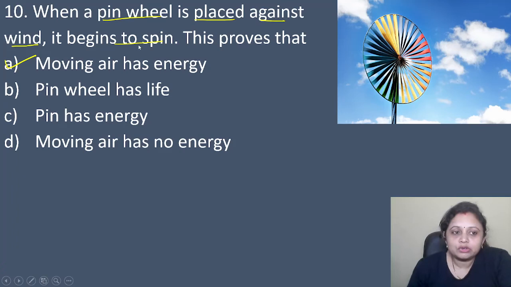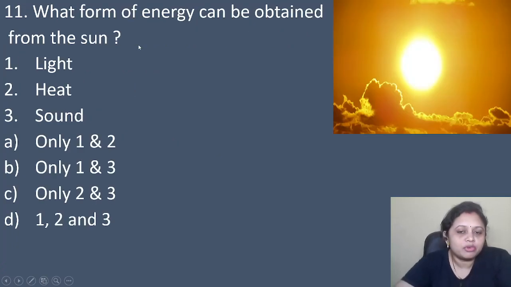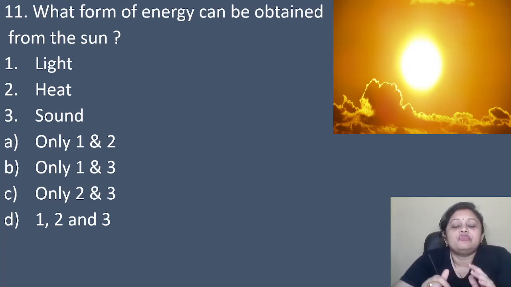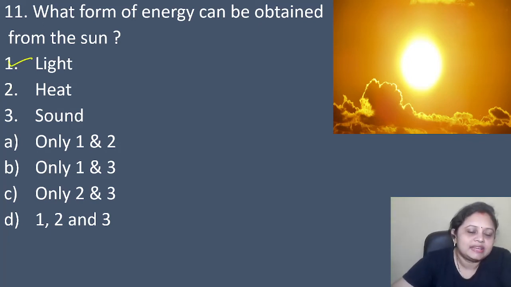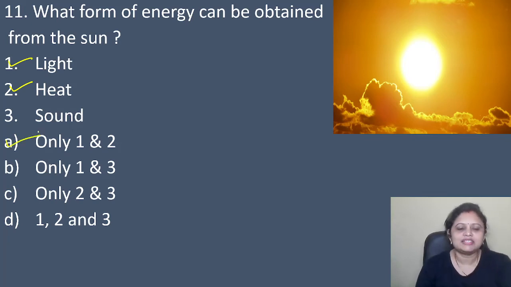Yes. Coming to the next question, what form of energy can be obtained from the sun? 1. Light, 2. Heat, 3. Sound. From the sun, what energy can we obtain? Can you say? All of you must be knowing the answer, right? We are getting light, we are getting heat. Yes. So, light and heat, that is only 1 and 2. Yes. Coming to the next question.